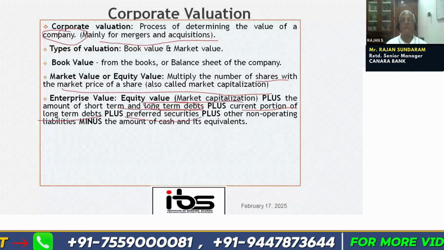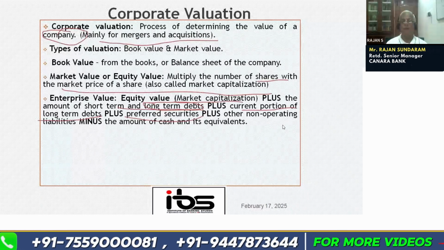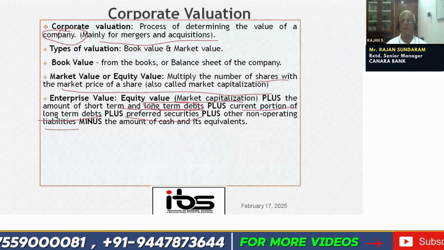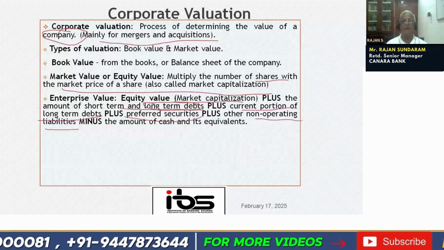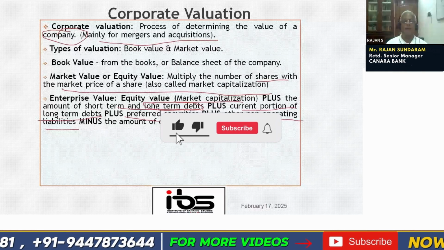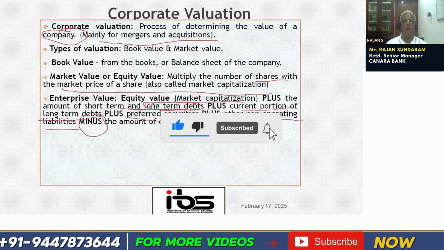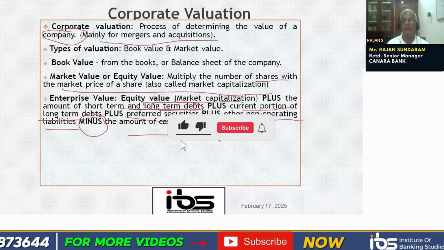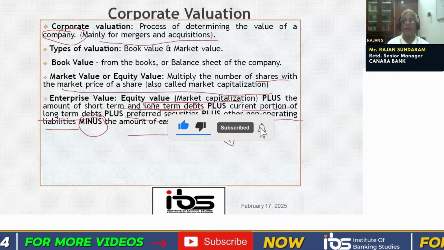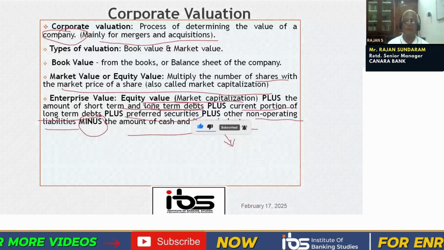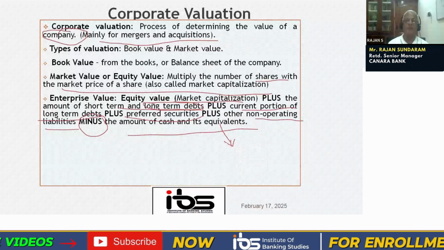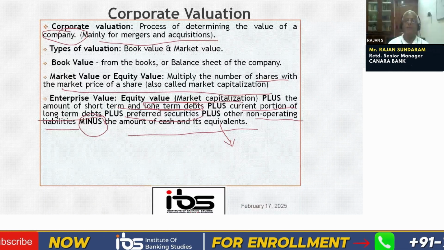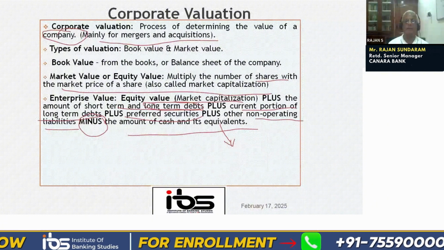Plus preferred securities or preference share capital, plus other non-operating liabilities, that is, other liabilities owed to outsiders. All these will be taken into account. And from this, we subtract the amount of cash and its equivalents. By equivalents, we mean some investment made from the cash, short-term investment, which we also take into account. We call them marketable securities. So cash and marketable securities.